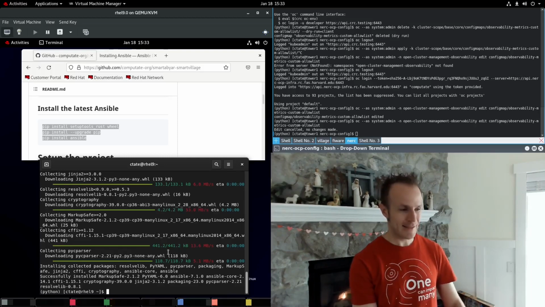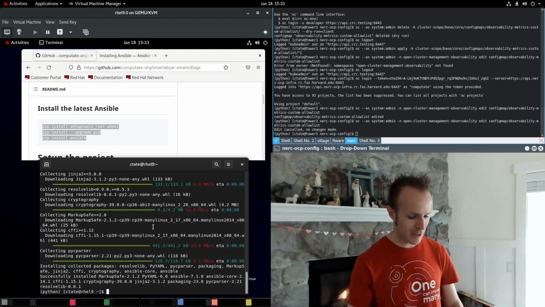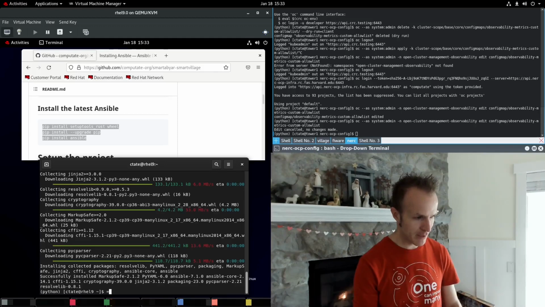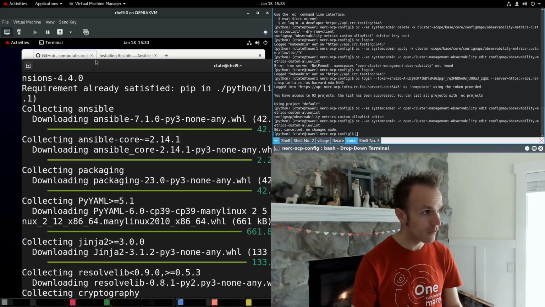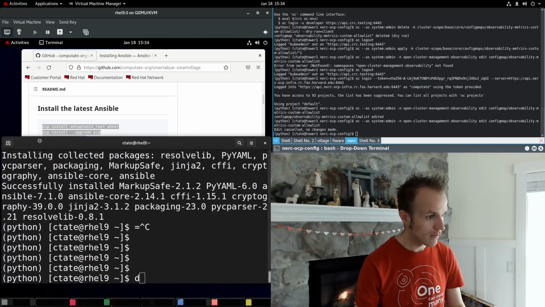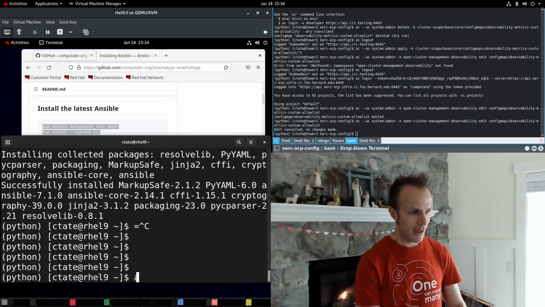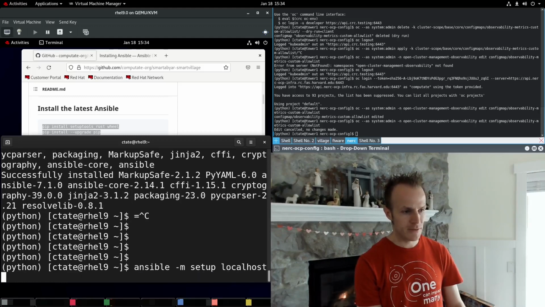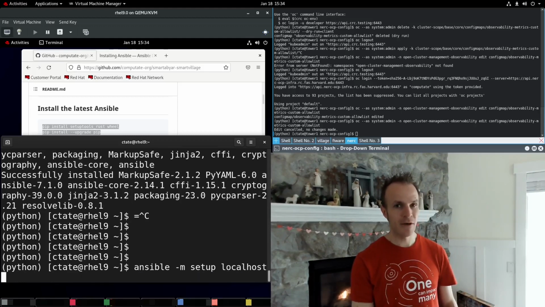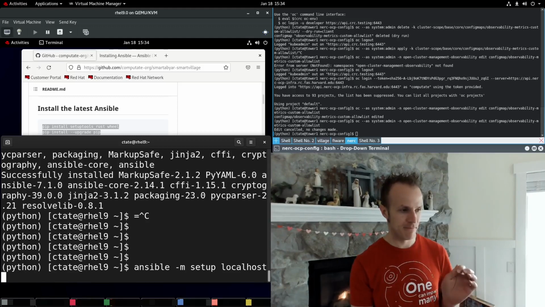So to test this out, we'll try out a simple module. Let me just make this bigger so I know you can see. All right, ansible -m for module. We're going to run the setup module on localhost, my local computer, to hopefully get some information about my system.